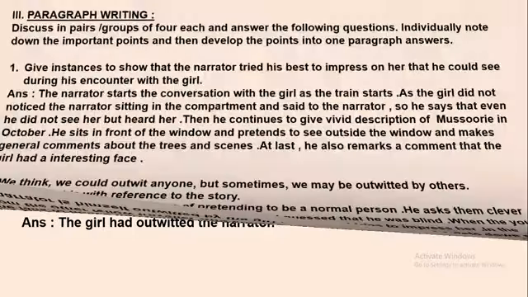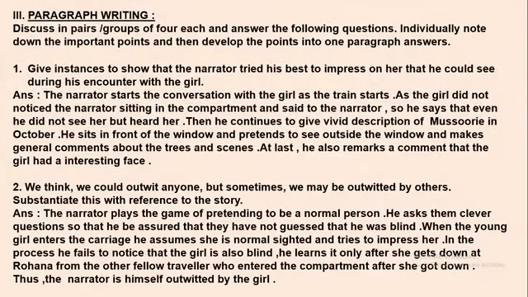Let's move on to the next main question, that is paragraph writing. We have to discuss the answer, write the points and then turn them into a paragraph. Students, I have not written the points here. You can make small and short points with the help of the paragraphs themselves. Let's move on to the first question. Give instances to show that the narrator tried his best to impress on her that he could see during his encounter with the girl.